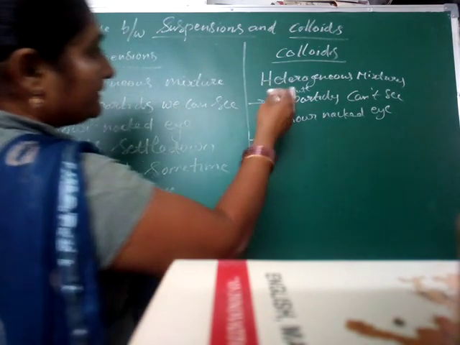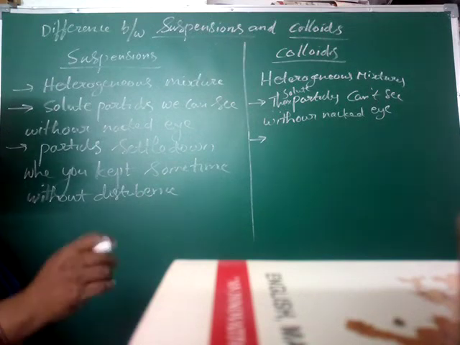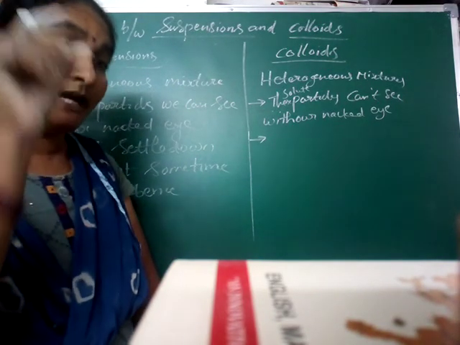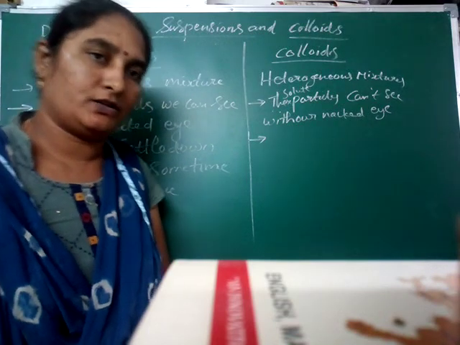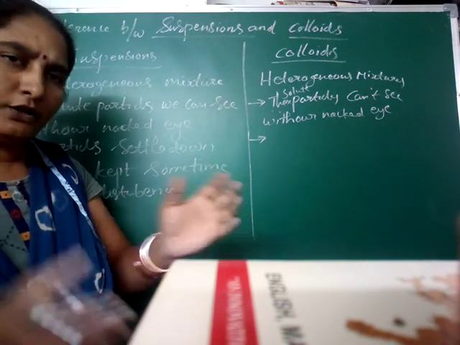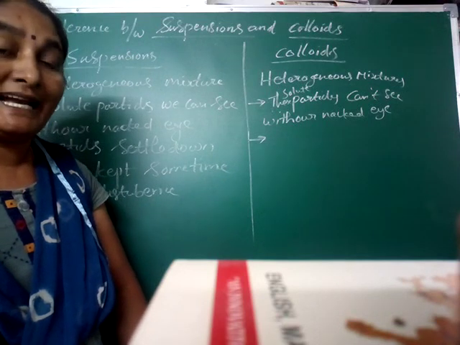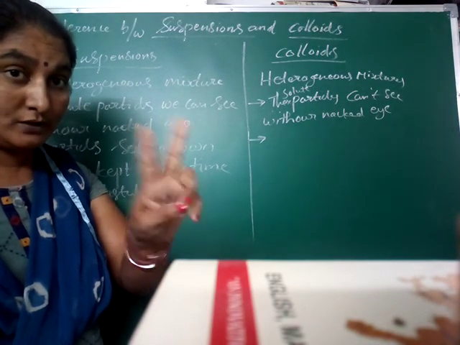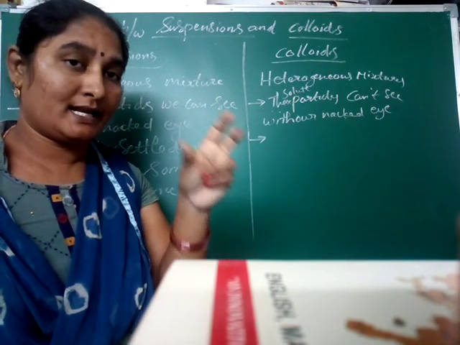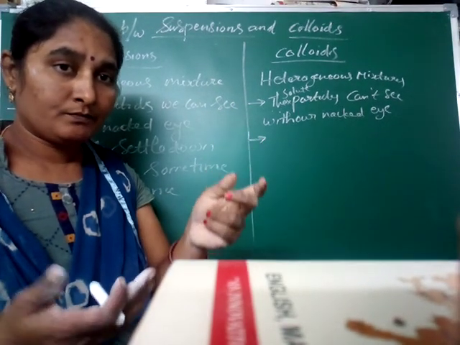Now you come to colloids. I will give you one example for the colloid: milk and water. You take milk and water and stir them well. These are the two constituents here. You can take water as the solvent and milk as the solute.